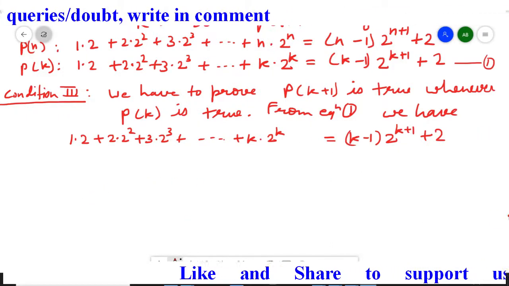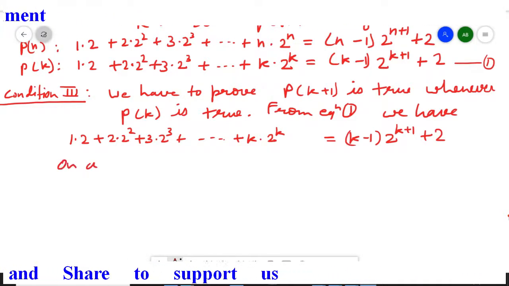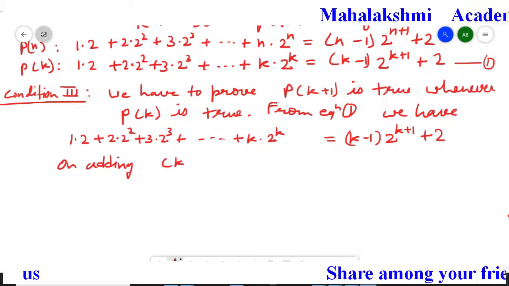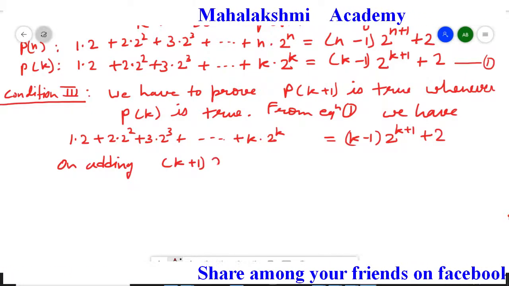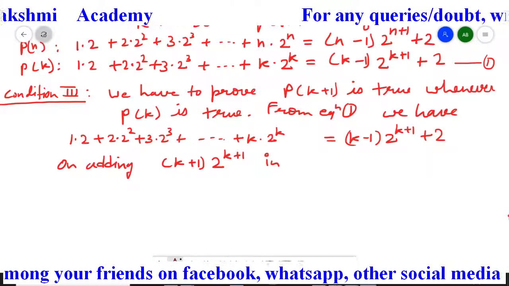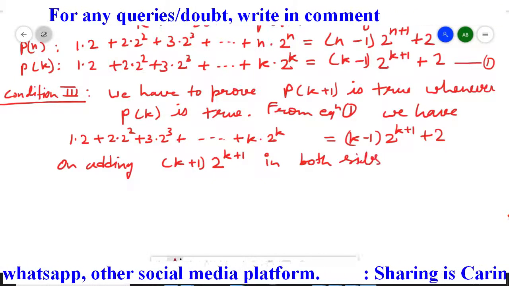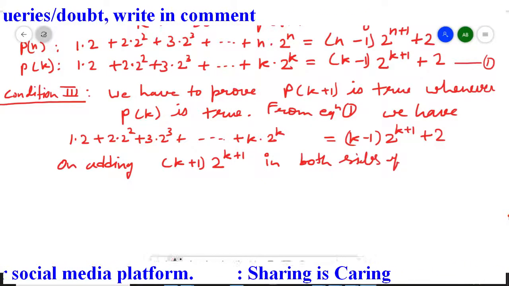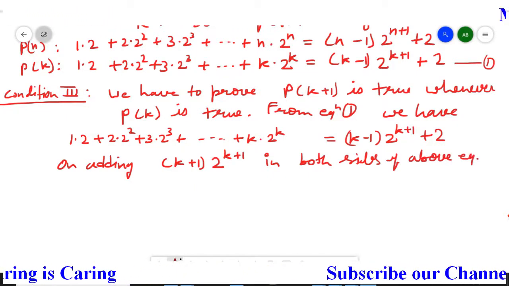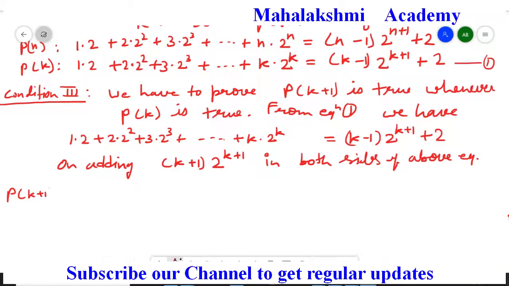So I am going to write down here, on adding bracket k plus 1 multiplied by 2 to the power k plus 1 on both sides of the above equation, that will give us statement Pk plus 1.